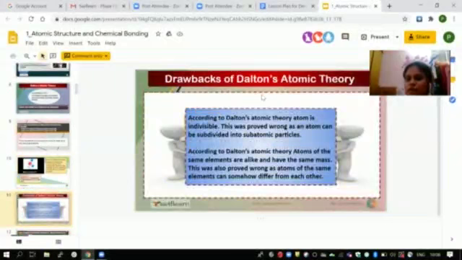Next, drawbacks of Dalton's atomic theory. According to Dalton's atomic theory, the atom is indivisible. This was proved wrong as an atom can be subdivided into subatomic particles. According to Dalton's atomic theory, atoms of the same element are alike and have the same mass. This was also proved wrong as atoms of the same element can differ from each other. These are the two drawbacks of Dalton's atomic theory.